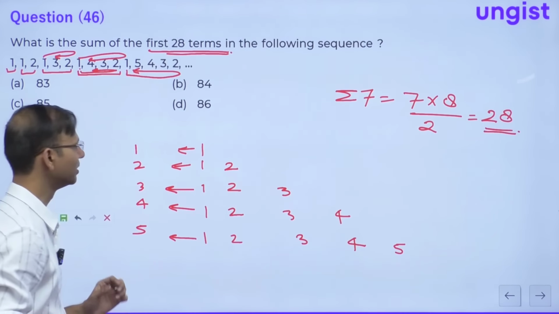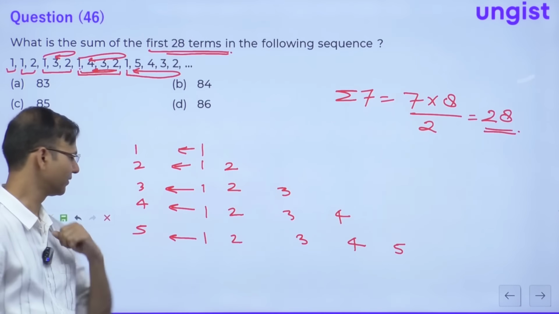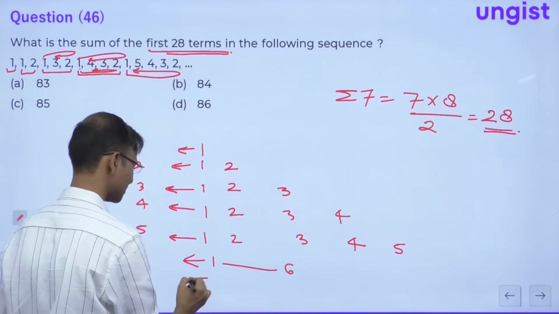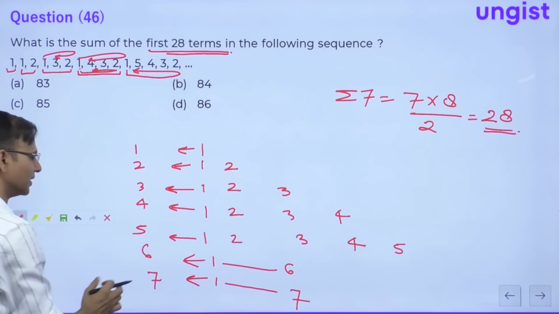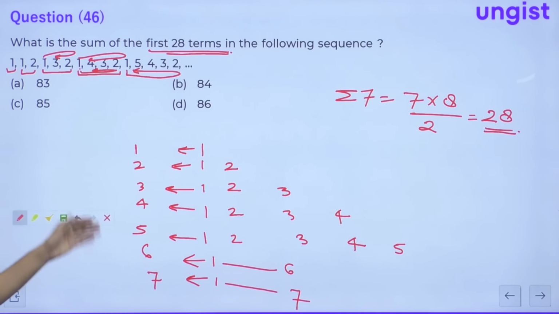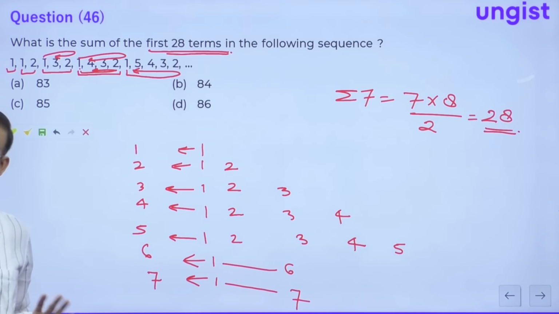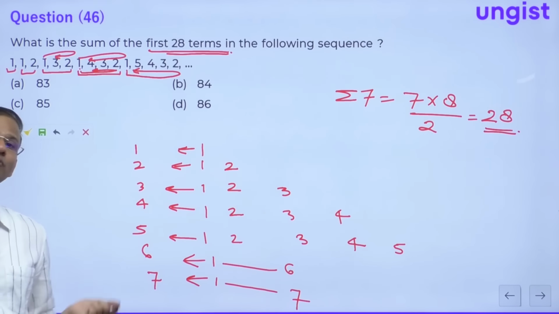The last row will be 1 to 7. The next row will be 1 to 6. After that, the last row will be 1 to 7. Correct? So here we have 6 terms and here we have 7 terms. So the question is saying the sum of first 28 terms. Guys, these are 28 terms written. Understanding this? Now, the sum of 28 terms.